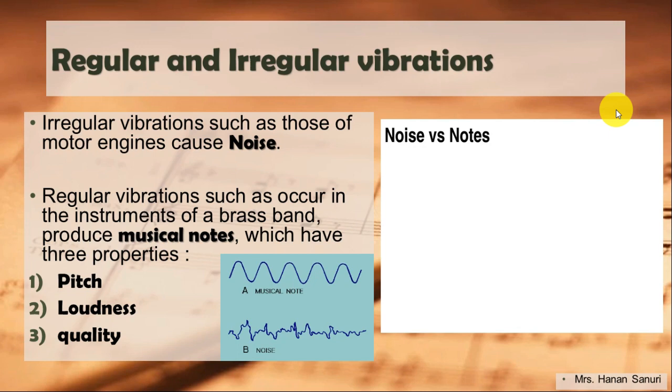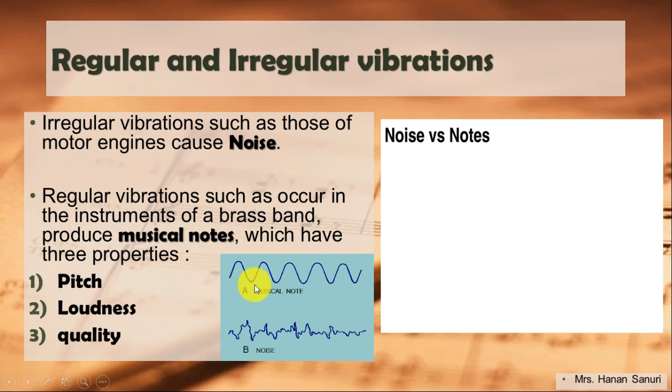Okay? So, we have two types of vibrations, regular and irregular. Irregular vibrations, such as those of motor engines, cause noise. Regular vibrations, such as occur in the instruments of a brass band, produce musical notes.